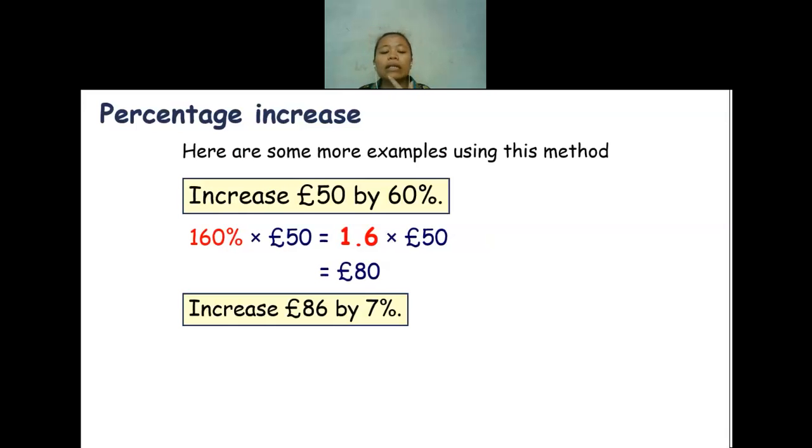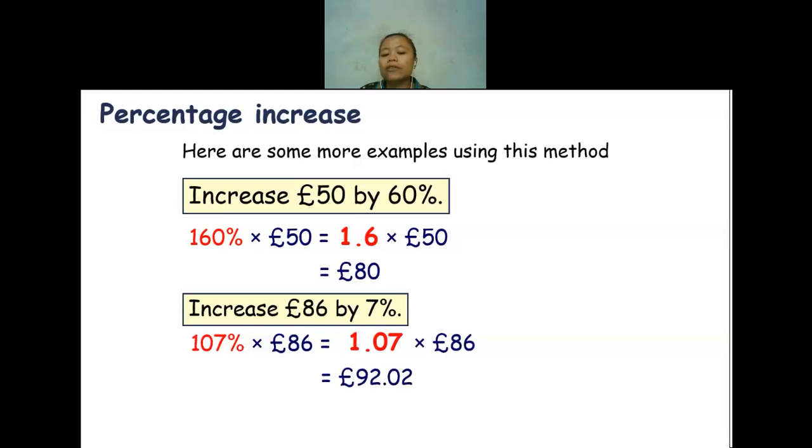Now if I have 86 pounds increased by 7%, can you tell me the multiplier that I will use to multiply it? 1.07. Yeah, 1.07. So it will be 1.07 times 86 pounds, so it will be 92.02 pounds. Is there anyone having difficulties or still confused? Is there anyone? No? Okay.